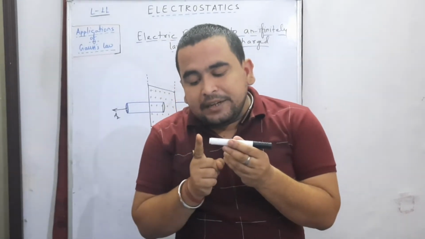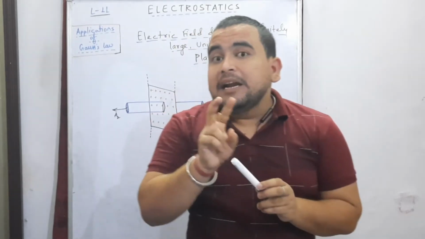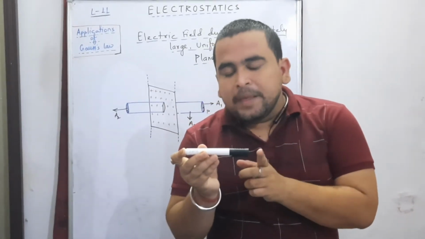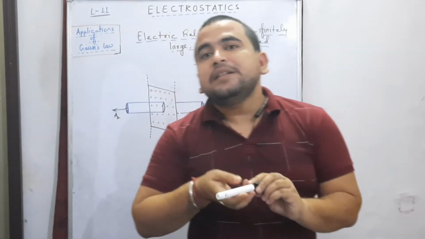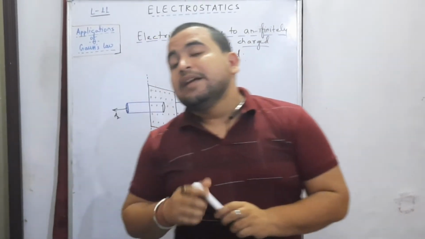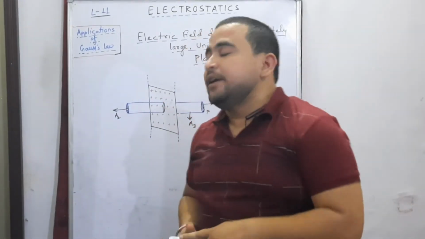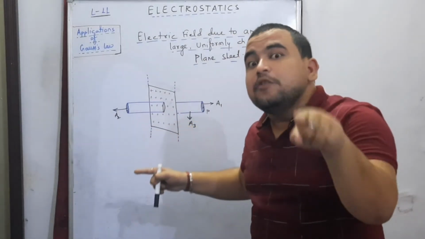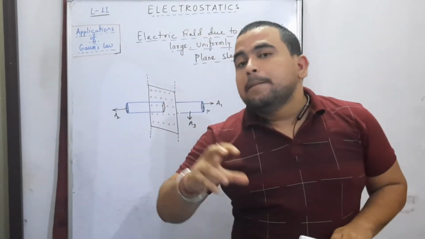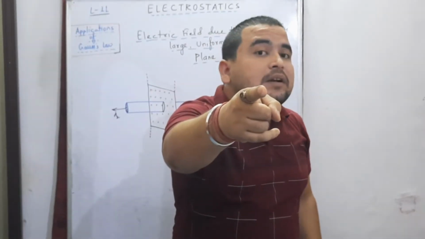Okay. If we find the flux associated with this A1, this A2 and this A3, and find the sum of all the electric flux, phi 1 from the A1 area, phi 2 from the area A2, and phi 3 from the area A3, then if we find the sum of phi 1, phi 2 and phi 3, can we get the total amount of flux associated with the surface? Definitely yes. We find the amount of flux by using the concept of electric flux. And after that, we will find the same flux by using Gauss law. And equating both of them, we will get the amount of electric field at that point or not.